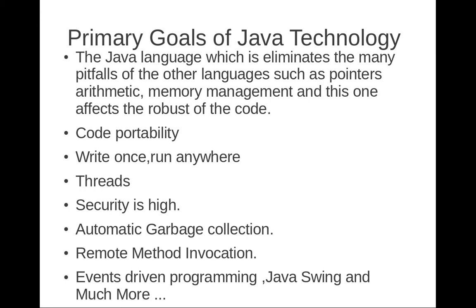Then remote method invocation. It's also a very nice concept in client server architecture. If an object is placed on some other machine, and I want to access that object, say for example that object was placed in the US and I am in India, I use remote method invocation. I create one registry, and inside that registry that US object would be placed, and I just take that object and use it.